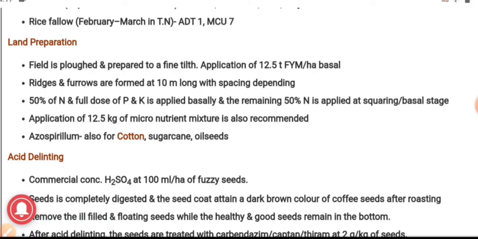We apply 50% of nitrogen and the full dose of phosphorus and potassium basally, and the remaining 50% of nitrogen at the squaring stage. Application of 12.5 kg of micronutrient mixture is also recommended. Azospirillum is recommended for cotton, sugarcane and oilseeds.